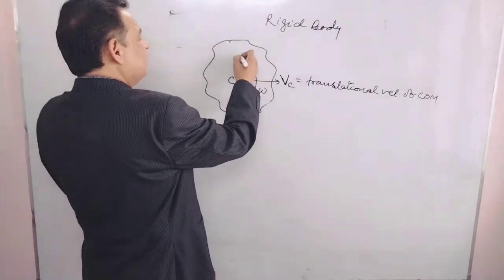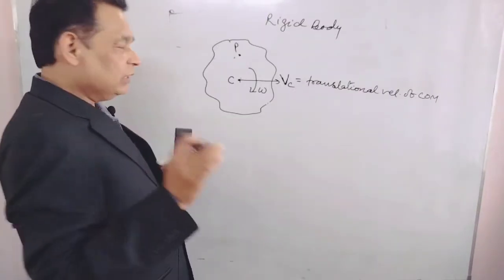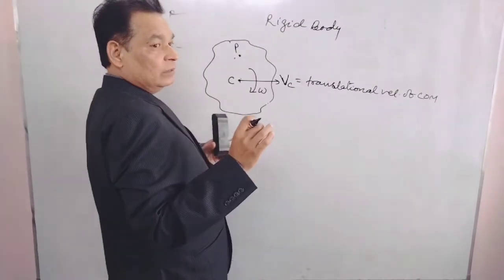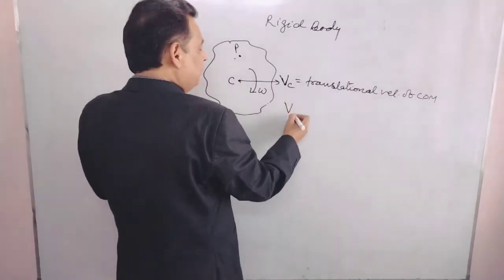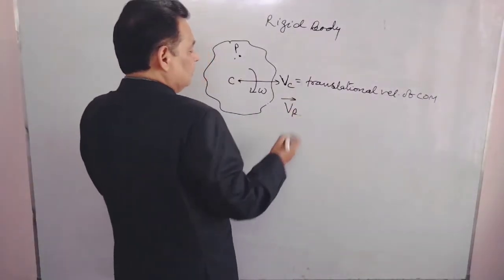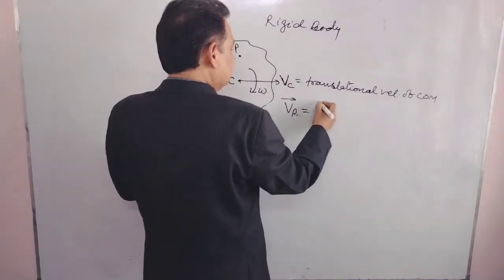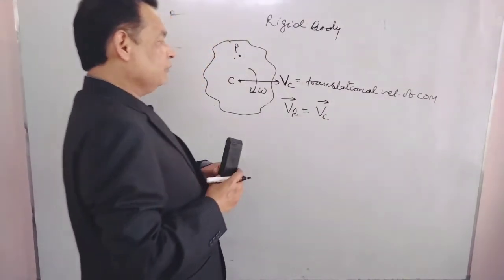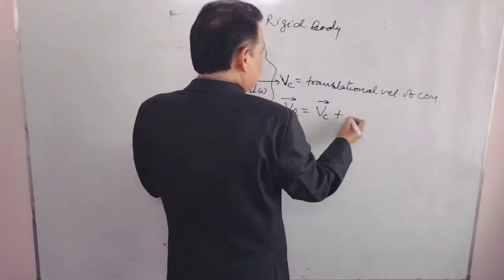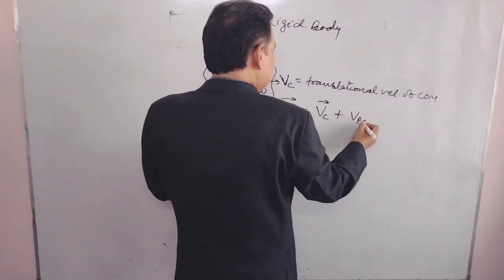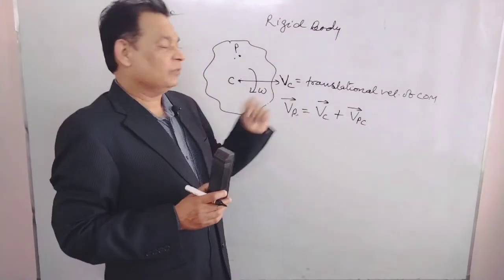So at any point P on this rigid body, this is our point of concern, we want to find the net velocity here. The velocity of point P, in vector form, will be given as Vp equals Vc, the velocity of the center of mass with respect to ground, plus the velocity of point P with respect to C.